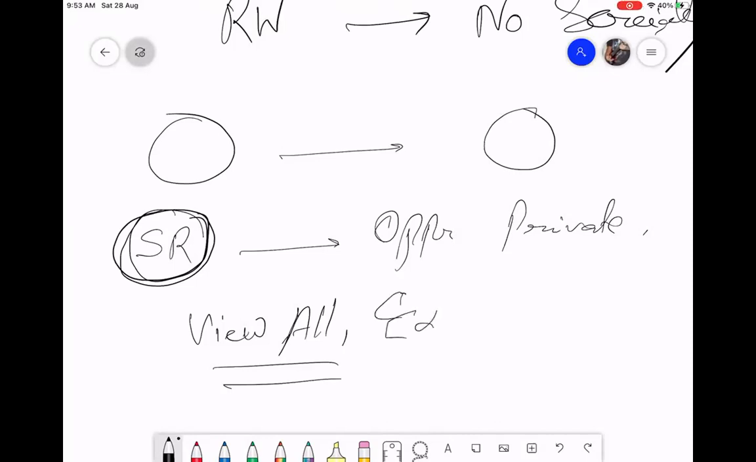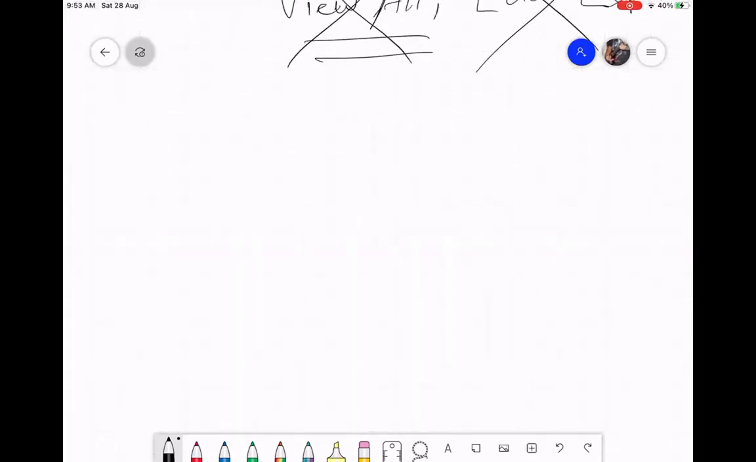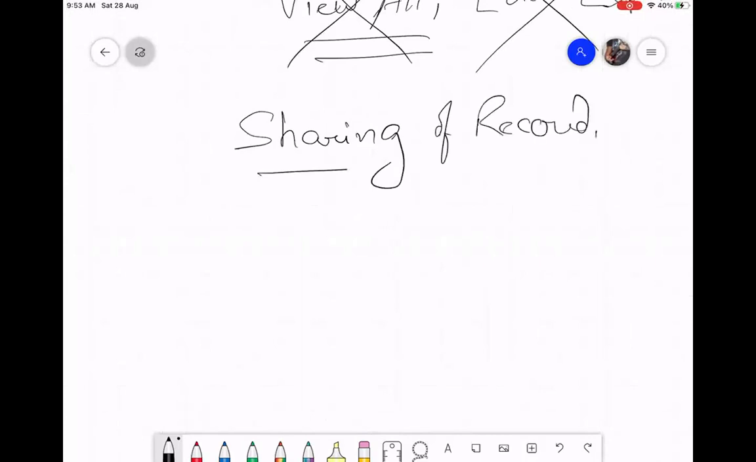Edit all is another thing. Maybe I allow some people to edit my records also because they are maybe my bosses. But if I give edit all permission to those people, they will be able to edit anybody's record, even if that is not his junior. So view all, edit all is not a way. What are the other mechanisms of showing my records to other people selectively? In Salesforce, we call it sharing of records, or record sharing. Same thing. What are the different mechanisms of sharing records?